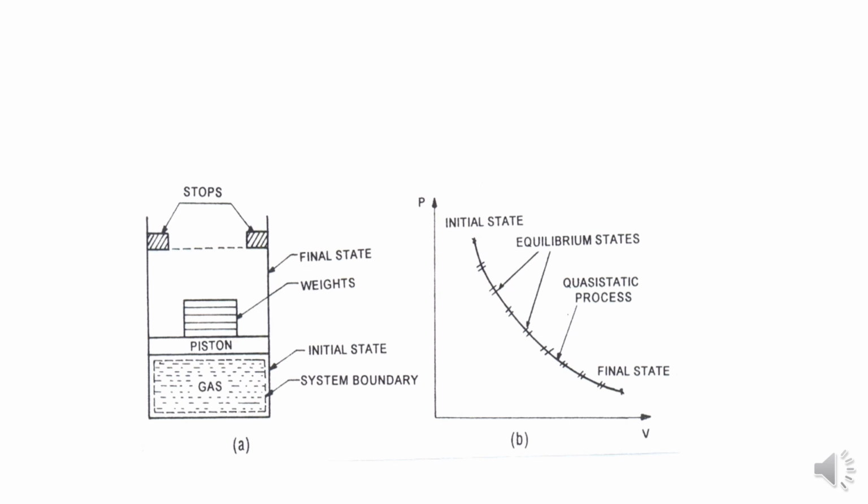Whereas in a quasi-static process, if you remove the weights slowly, one by one, the piston moves slowly up to its final state. So it reaches from the initial state to the final state, and the intermediate points are all in equilibrium states. So how do you define a quasi-static process? It is a process in which the system is in equilibrium or nearly in equilibrium from the initial state to the final state. Then the process is called a quasi-static process.